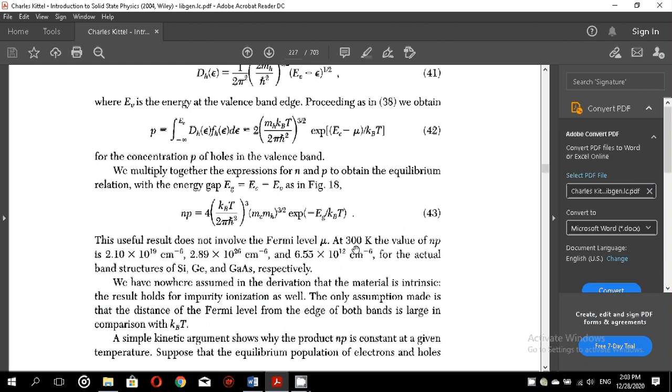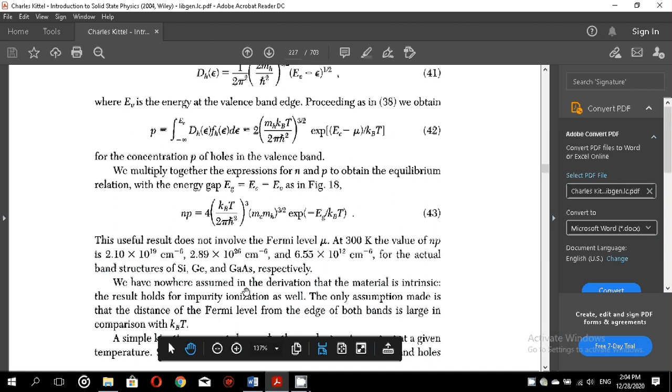So at approximately 300 degrees Kelvin, the value of NP is 2.10 times 10 to the power 19 per centimeter to the power 6, and equal to this. So this is a typical value of the product NP, just to give you an idea of the magnitude of NP for actual band structures of silicon, germanium and gallium arsenide. So these three figures are for semiconductors: silicon, germanium and gallium arsenide.